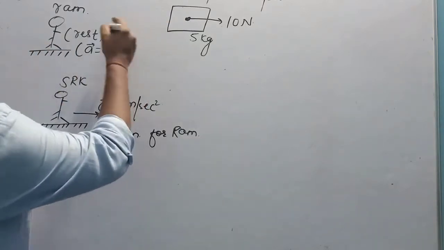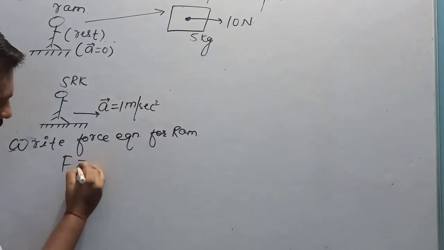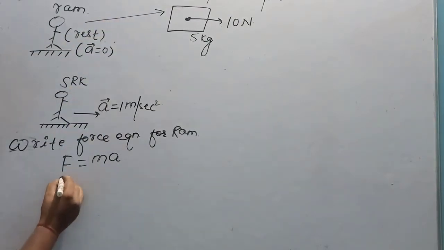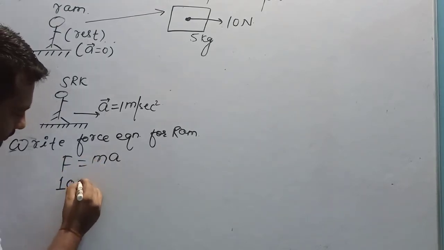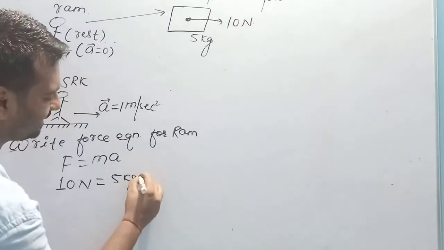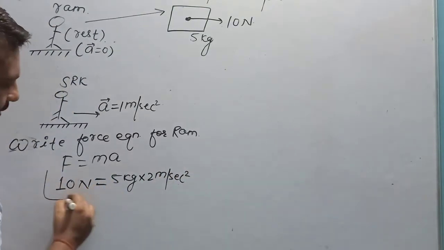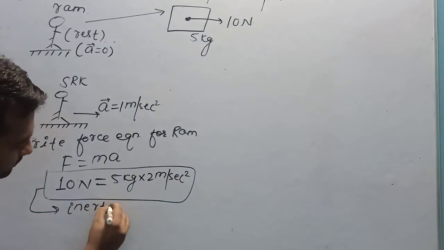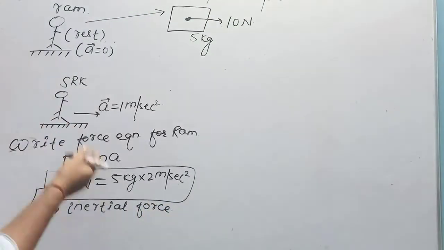If Ram observes this block and writes force is equal to mass into acceleration, then the net force, that is 10 Newton, is equal to the mass of the object, 5 kg, into acceleration, 2 meter per second square. So we can say that Ram is in an inertial frame, because for Ram Newton's second law is valid.